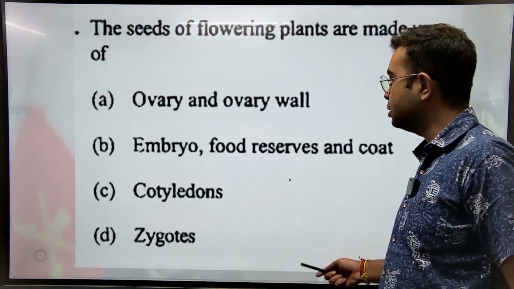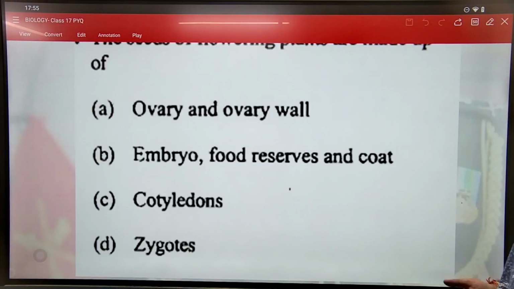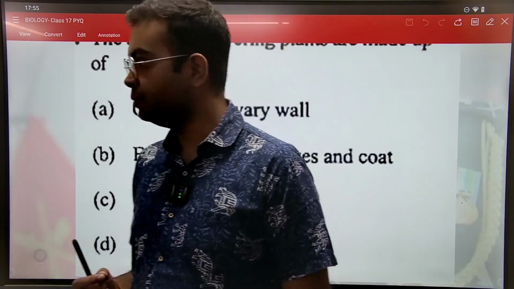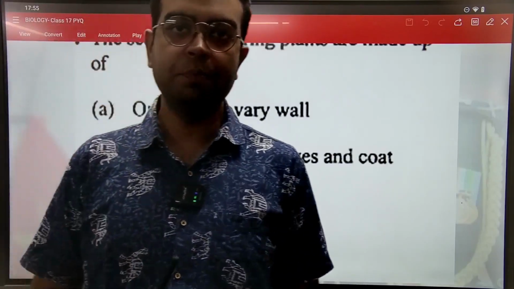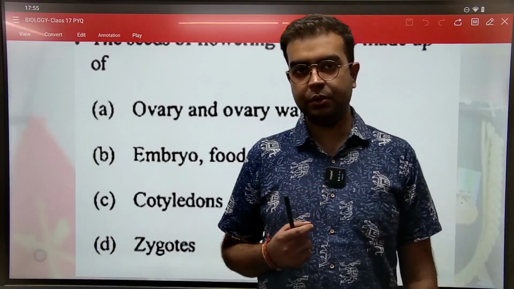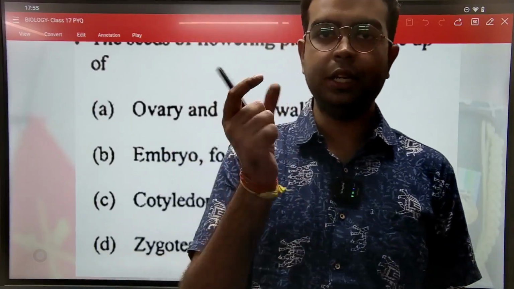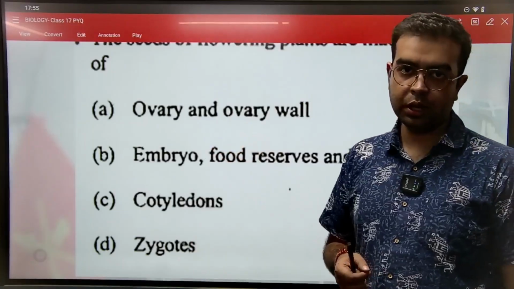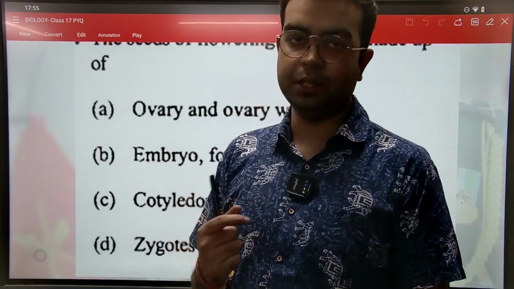The seeds of flowering plants are made up of what? तो seed होता क्या है? See, the male gamete will fertilize the female gamete. It turns into a one-celled thing called zygote. धीरे धीरे the zygote grows into the embryo and then the embryo becomes the seed.